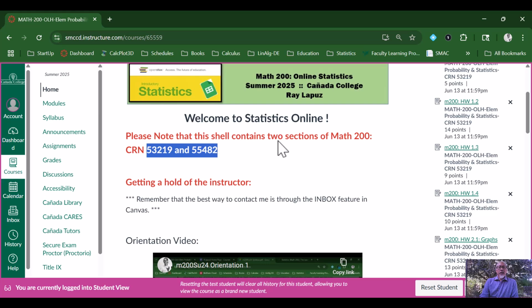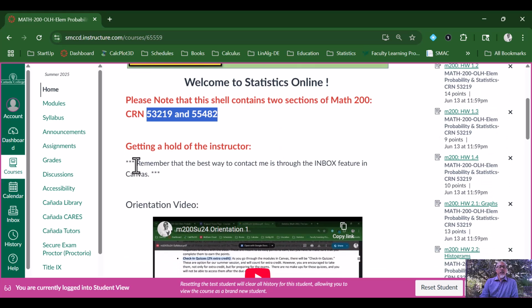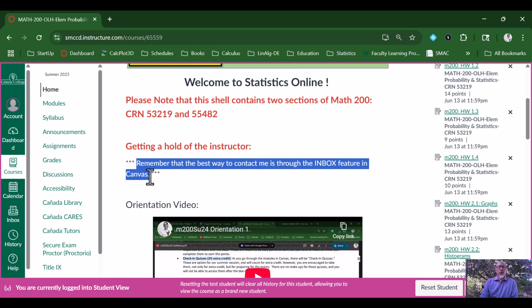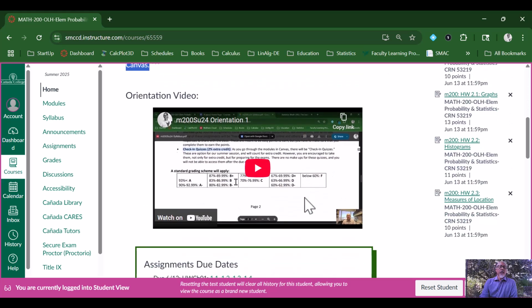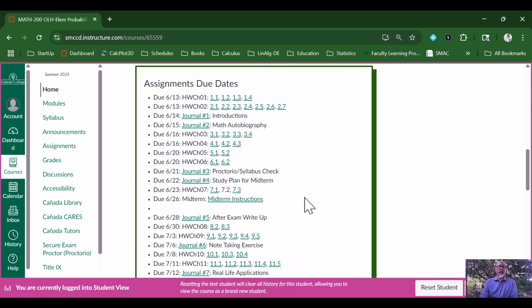Now, on this homepage, we can scroll down and take a look at the information here. I want to reiterate that the best way to get a hold of me is through the inbox feature in Canvas. On the left side of your Canvas page, you can see the inbox icon. You can click on that to message me and send me information or whatever else you need to communicate with me. There's a subject line, so make sure you address that, and I will know what we will be discussing. We have the orientation video here, and beyond that, we have the assignments and their due dates.